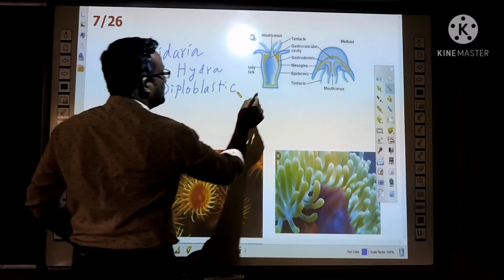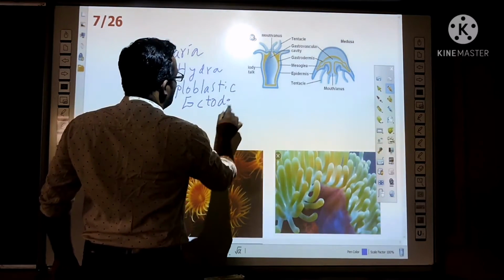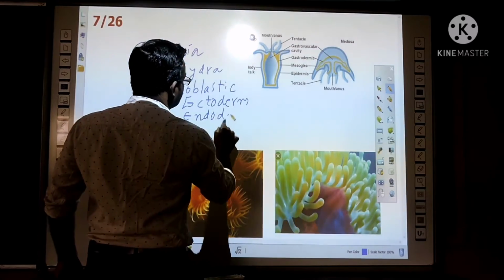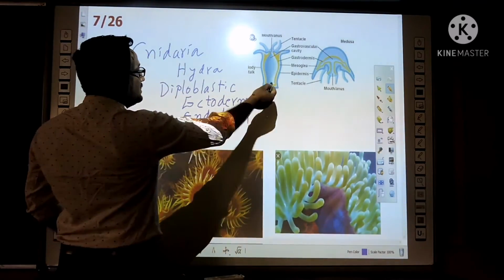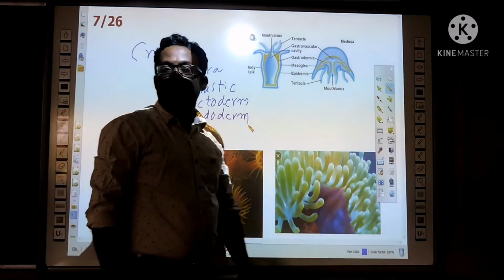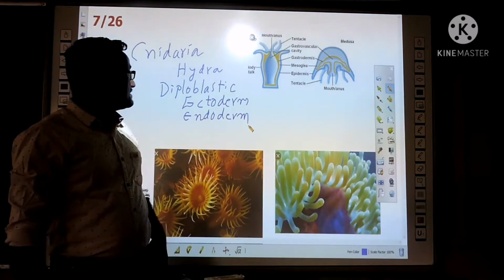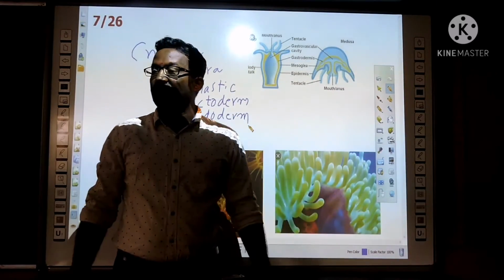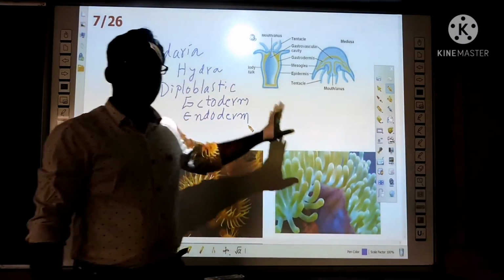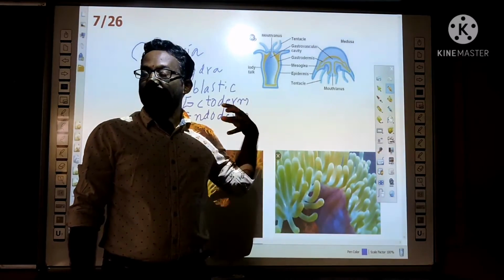Outer layer is called ectoderm and inner layer is called endoderm. In that there is a body cavity also. Even though they are diploblastic, there is no differentiation of organs and tissue formations. But the body design is more complex than the poriferans. They reproduce through budding.